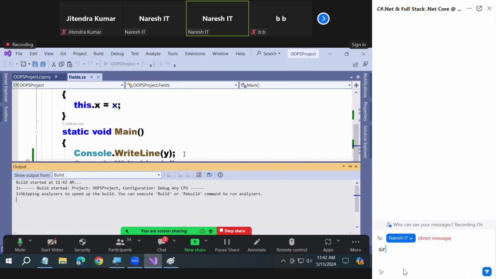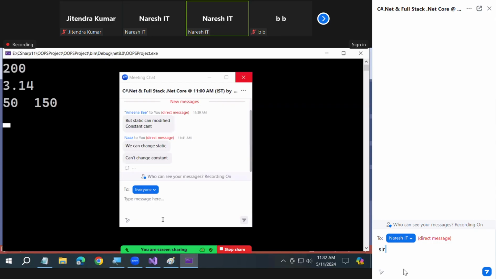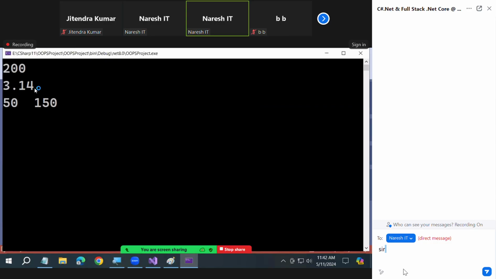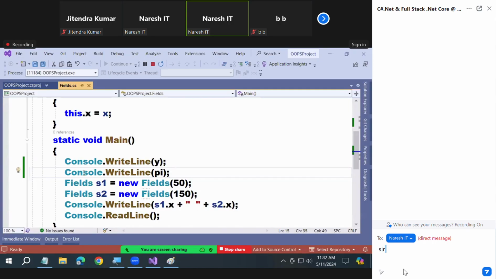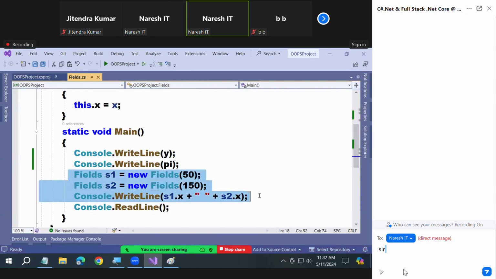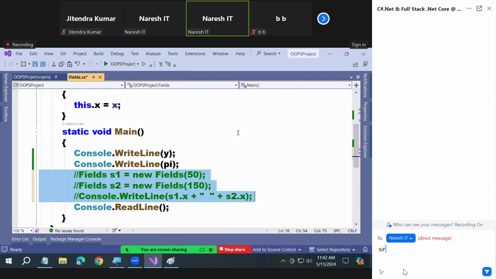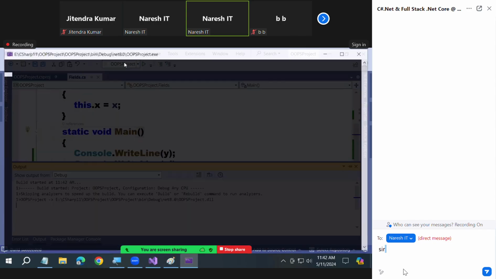Watch it. Printed. Before instance creation, this happens. See the sequence of the code. No instance required for static and constants.